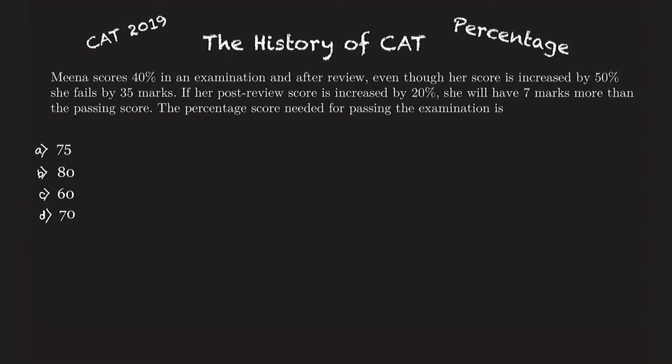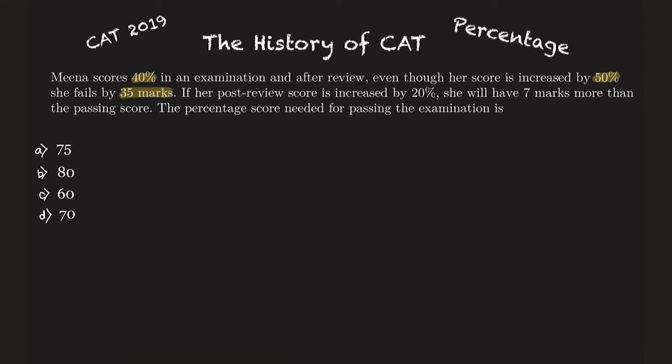Now let's take the second question which appeared in CAT 2019 with respect to the percentage chapter. What is the question saying? Meena scores 40% in an examination, and after the review, even though her score is increased by 50% over the earlier 40%, she fails by 35 marks. So even after the review, when the score was increased by 50%, she fails by 35 marks.